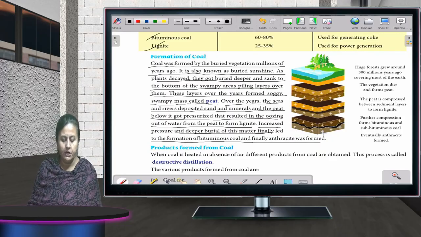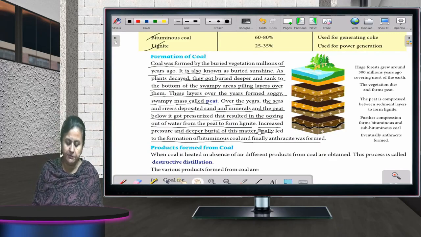Now, different products formed from coal. I'll tell you about destructive distillation of coal.